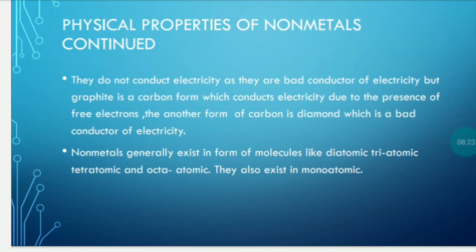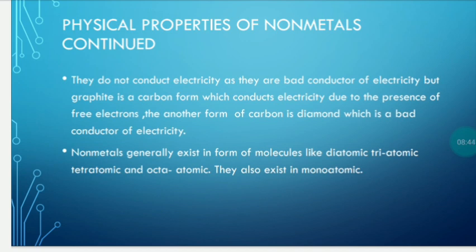Diamond is a natural substance, graphite is also a natural substance. Graphite is a good conductor of electricity because of the presence of free electrons. So it may be a reasoning based question: graphite is a good conductor of electricity, give reason why. Because of the presence of free electrons will be the answer.